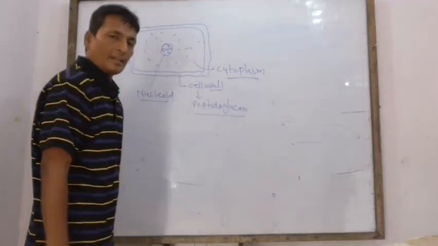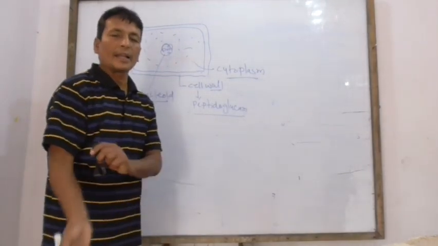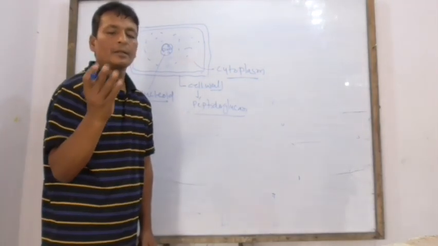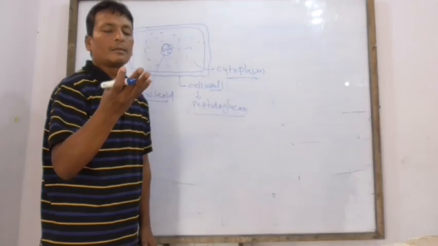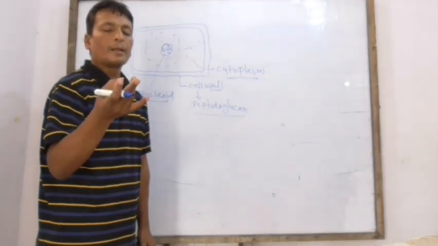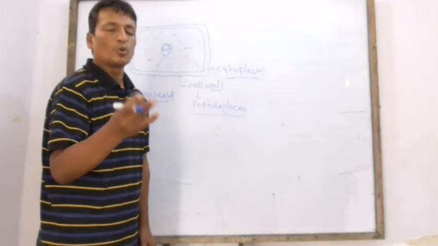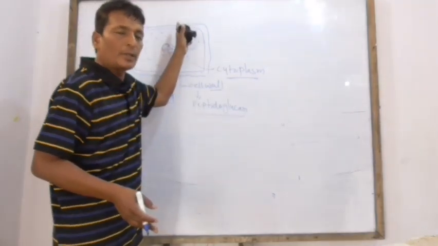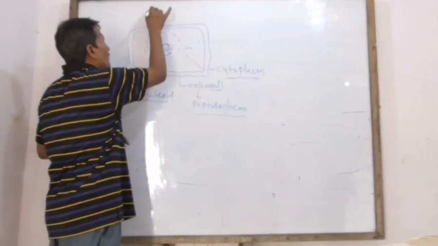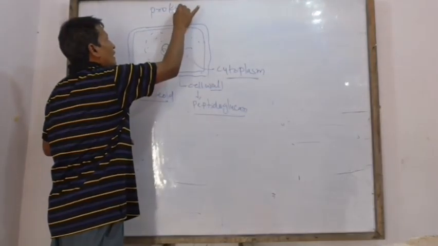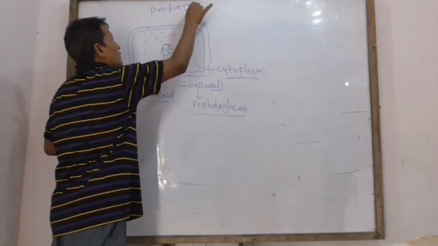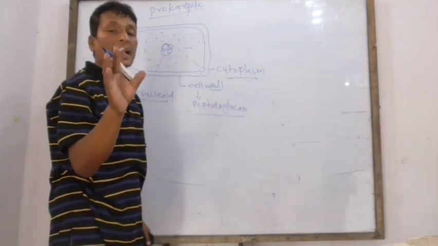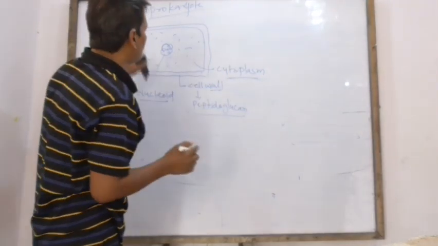The eukaryotic cell has many cell organelles, for example mitochondria, Golgi complex, lysosome, etc., chloroplast. But in case of prokaryote, there is a lack of all types of cell organelles.